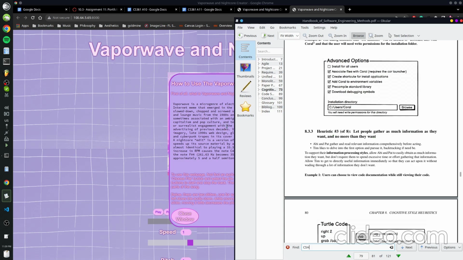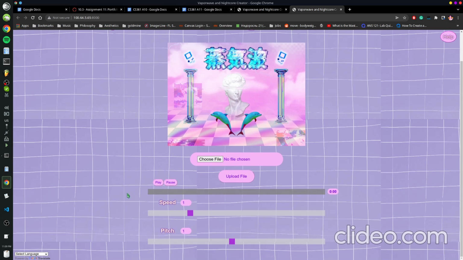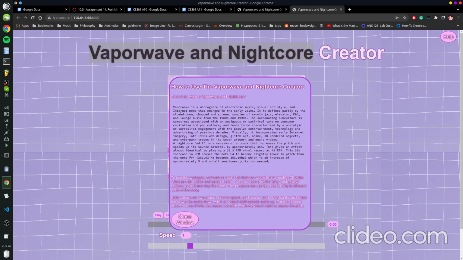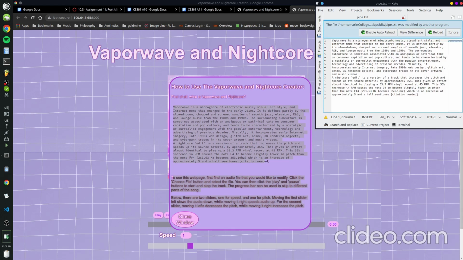Let people gather as much information as they want. Yeah, if you just open it, it's pretty intuitive. Choose file, upload file. You can modify audio to your heart's content, but if you want to know maybe what Vaporwave and Nightcore are, or how to use this more in depth if you're not very experienced, you can open this help menu. It gives you a history, rundown of both the genres, and exactly how to use this.